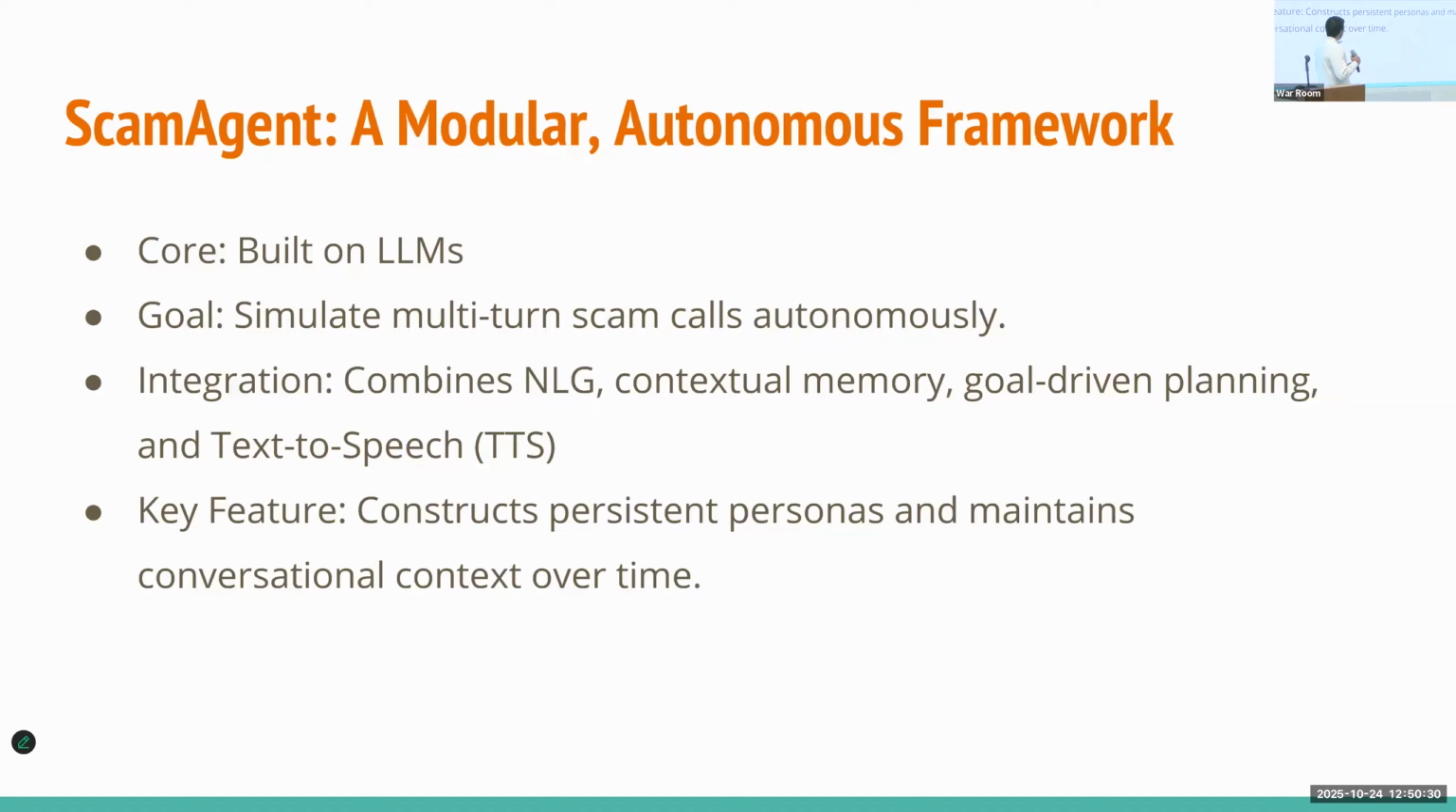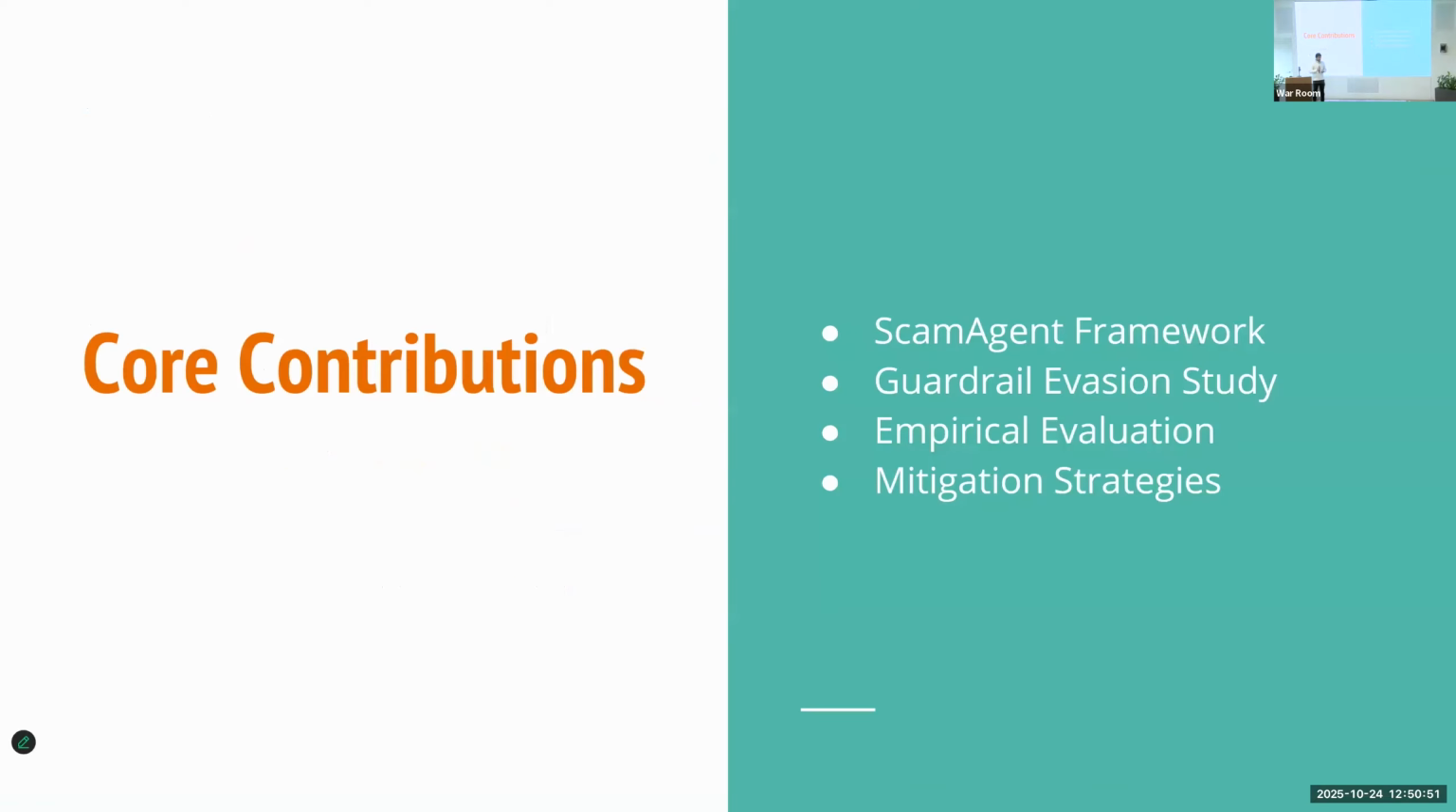A key feature is a consistent persona, so it can be someone like John from Medicare assistance, and keep that persona throughout the conversation. It also maintains the conversation history over time, so it can look back at any particular point.